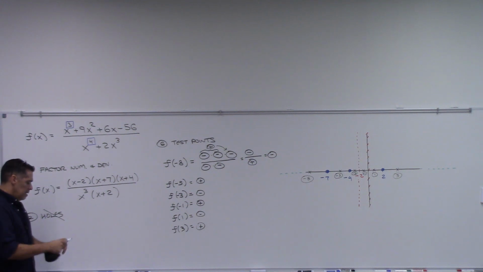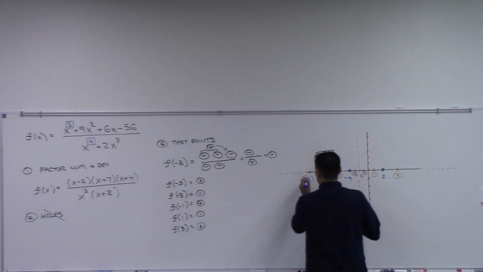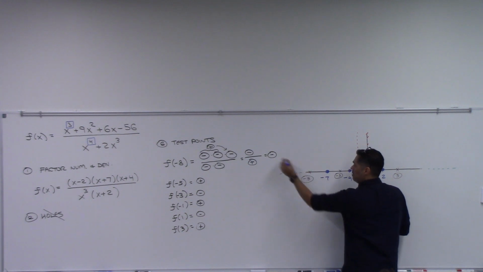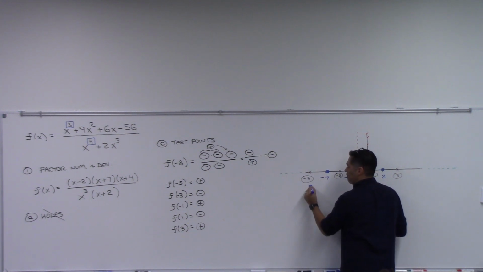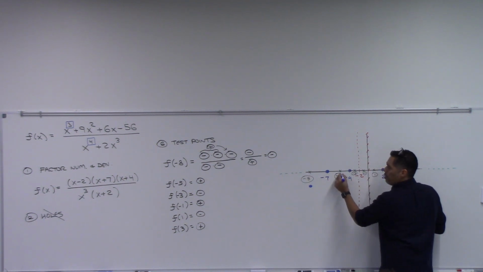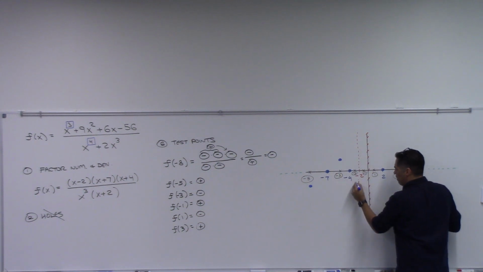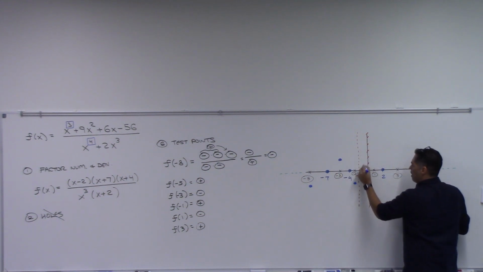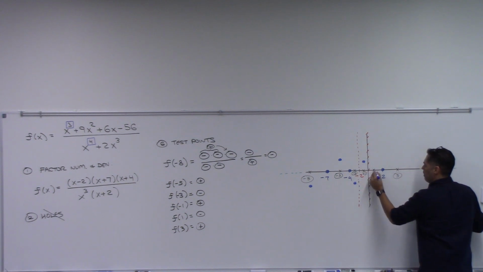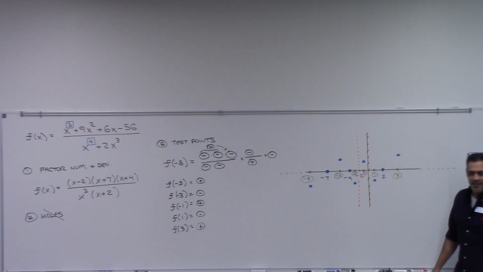All right, so now let me get my blue pen back out because these points that I put here are part of my graph. So at -8, I am where? Down, right? So I'm gonna come down, boom. Anywhere you want, okay? It can be here, it can be way down here, does not matter. At -5, you are above, so anywhere I want, I'll put it here. At -3, I'm down, so I'll put it here. At -1, I'm up, so I'll put it here. At 1, I'm down, so here. And then at 3, I'm up, I'll put it here. That's a lot of points, yes?